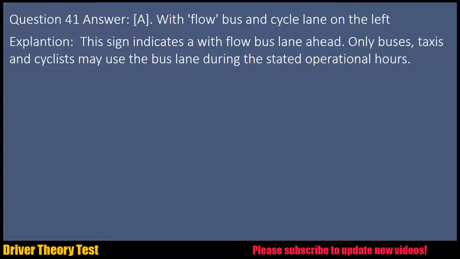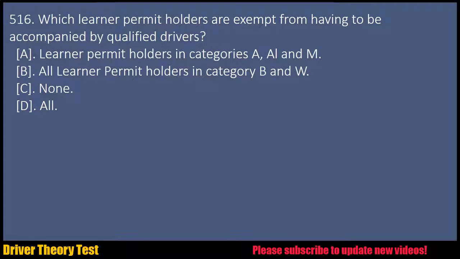Explanation: this sign indicates a with flow bus lane ahead. Only buses, taxis and cyclists may use the bus lane during the stated operational hours. Question 516. Which learner permit holders are exempt from having to be accompanied by qualified drivers? A. Learner permit holders in categories A, L and M. B. All learner permit holders in category B and W.